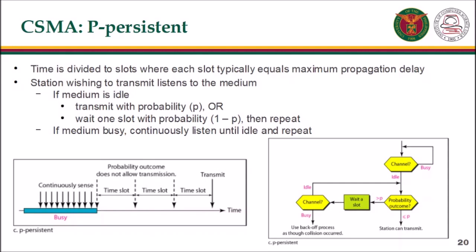With probability p, the station sends its frame. 2. With probability 1 minus p, the station waits for the beginning of the next time slot and checks the line again. If the line is idle, it goes to step 1. If the line is busy, it acts as though a collision has occurred and uses the back-off procedure.